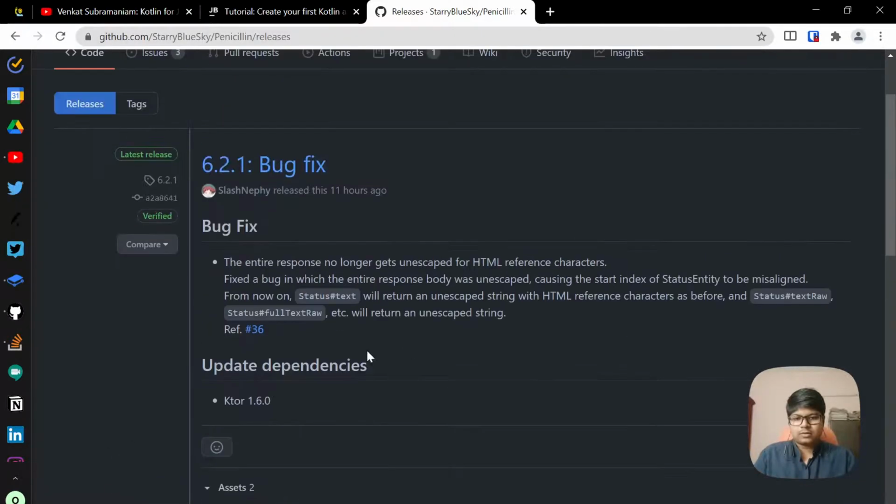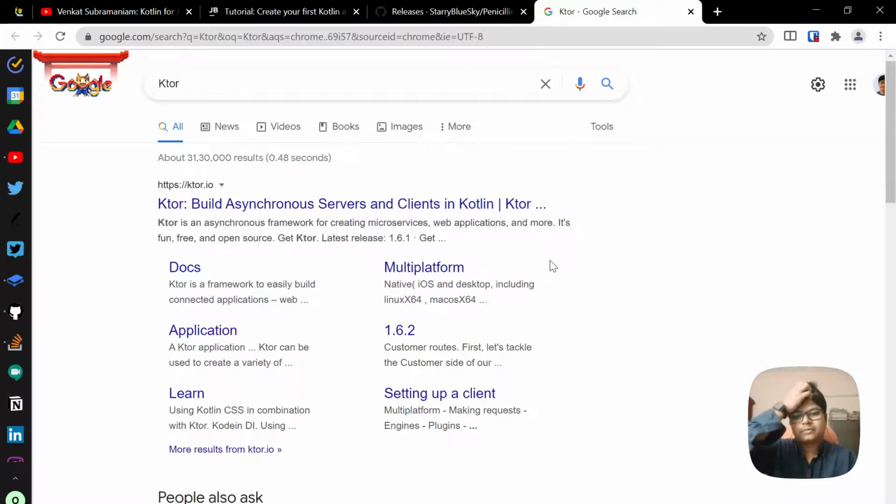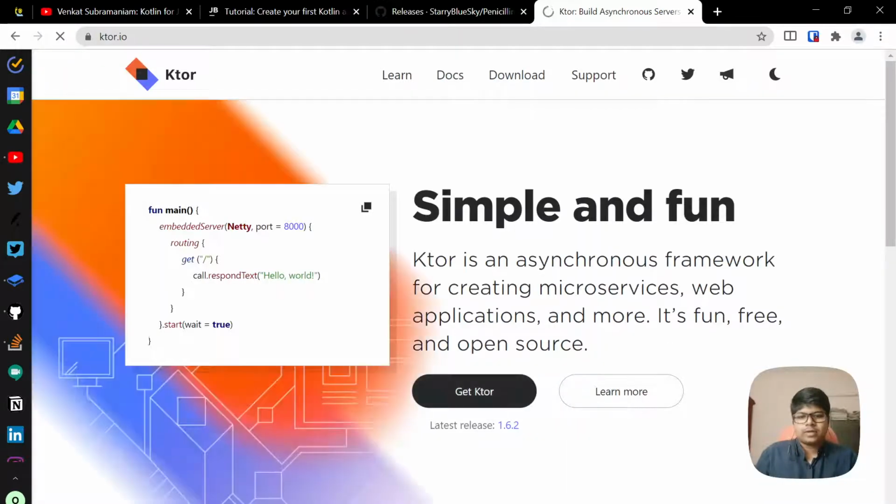Okay, Ktor 1.6.0. So what is Ktor? Asynchronous servers and clients in Kotlin. Okay.